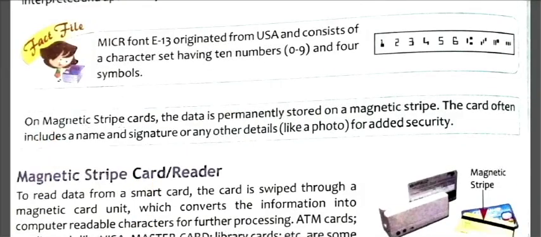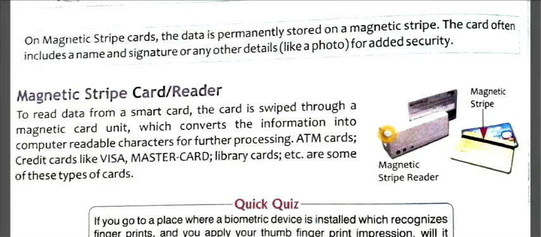Here, on a magnetic strip card, the data is permanently stored on a magnetic strip. The card often includes a name and signature or other details like a photo for added security. So generally you have seen your ATM cards. In an ATM card there is a black colored strip, which is a magnetic strip that stores your information there, and when you go through the machine it will detect the information and give you access to the following transactions.